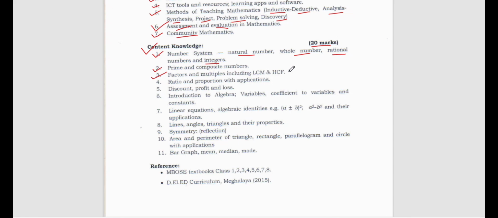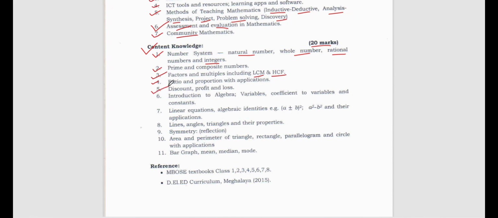Lowest common multiple and highest common factor. So these two you have to study. These things you'll get from classes 6 to 8. You will find this LCM and HCF even in class 4, and class 5 also you'll find. Then ratios and proportions. What are the different types of ratios, what are proportions, you have to find out.